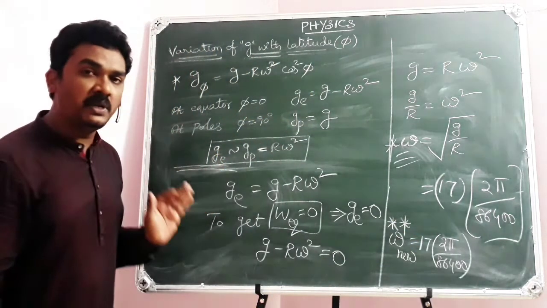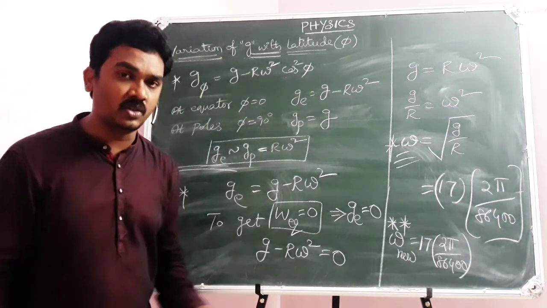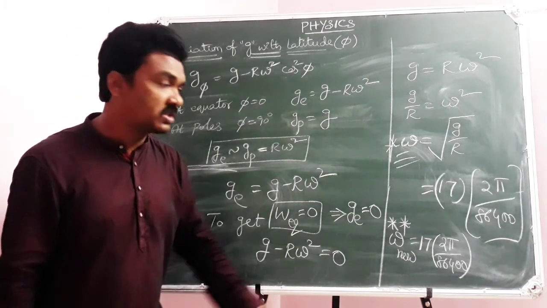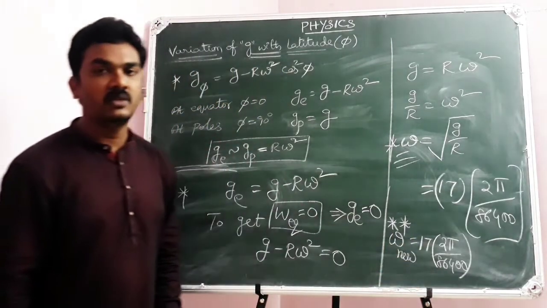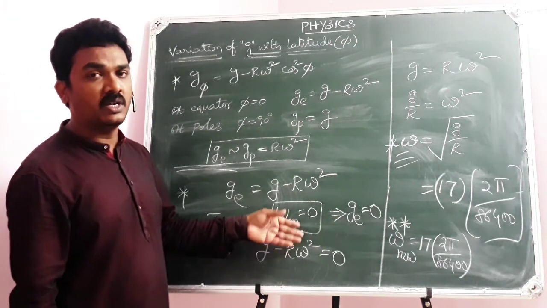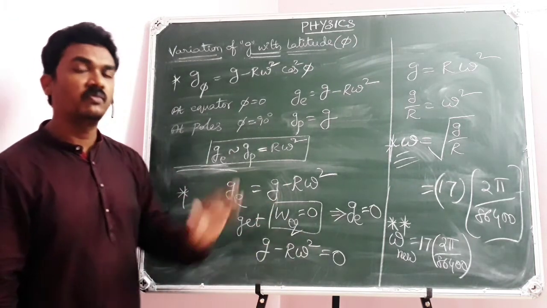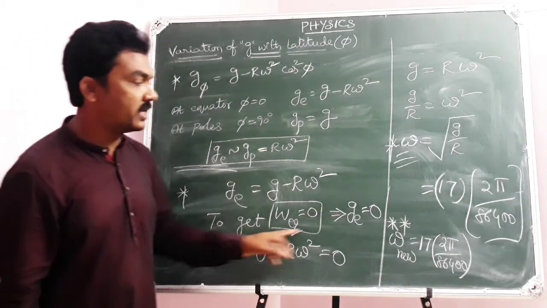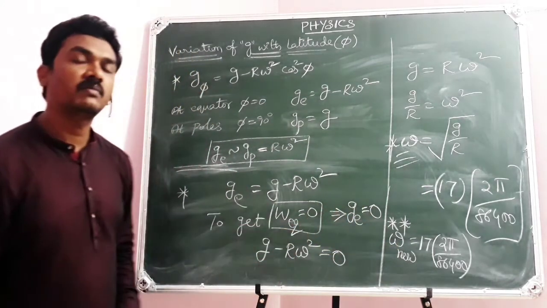Means the angular speed of rotation of Earth should be increased to 17 times. Then the value of g at the equator becomes 0, and the weight of the body at the equator will be 0. So this is an important conclusion in this concept.